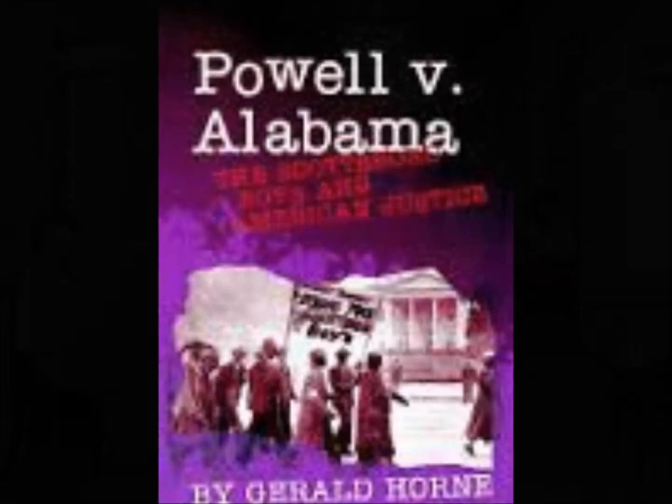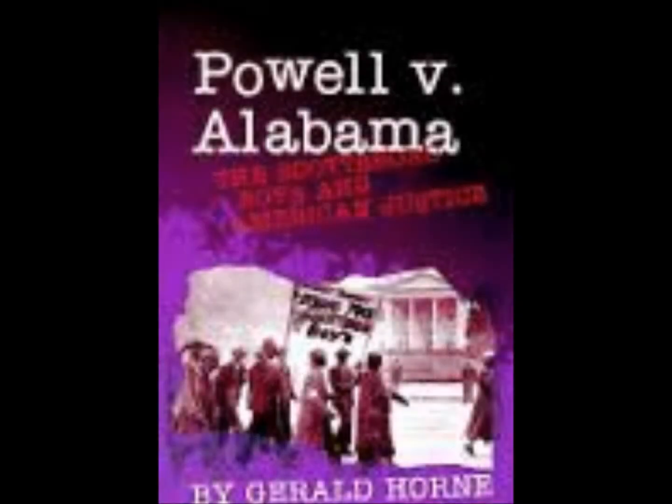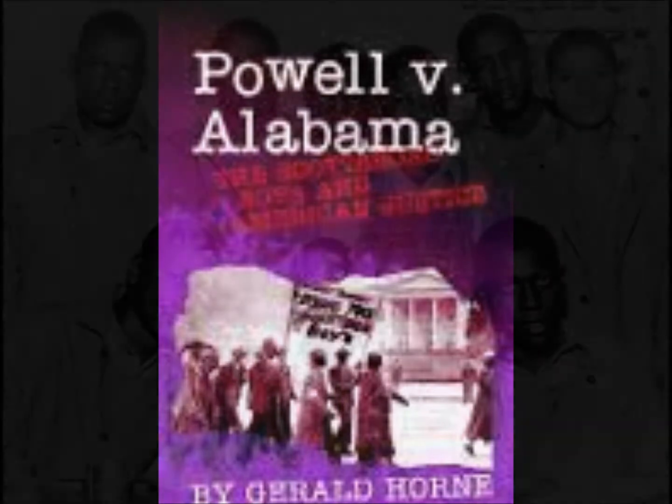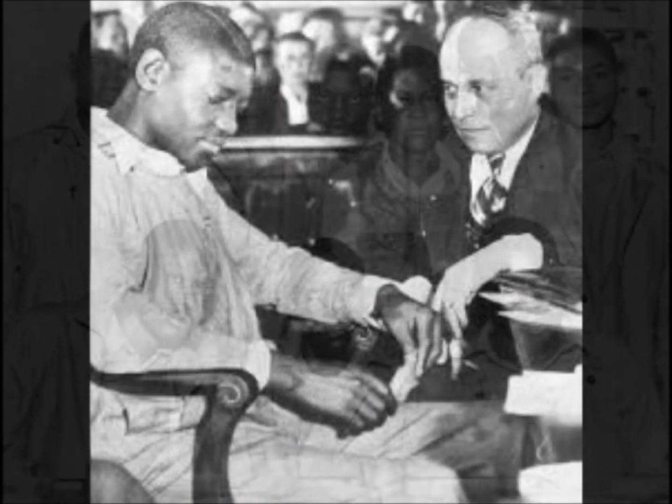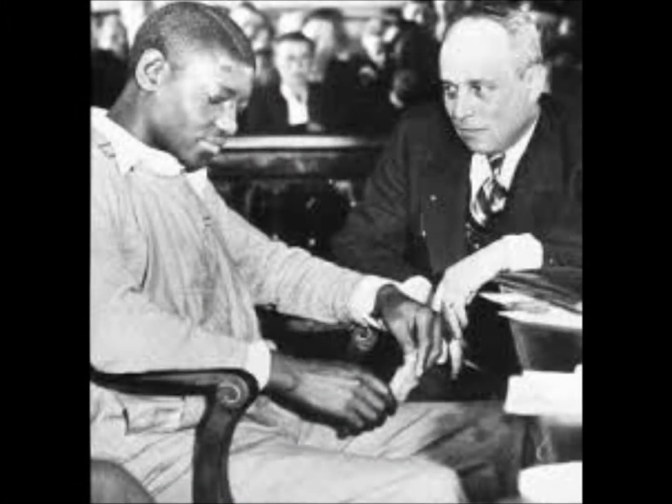The court ruled that the men were denied their right to due process because they were not given a reasonable amount of time with their attorneys in order to build an adequate defense to the charges against them. The right to legal counsel, in a capital case, was guaranteed by the court's ruling.